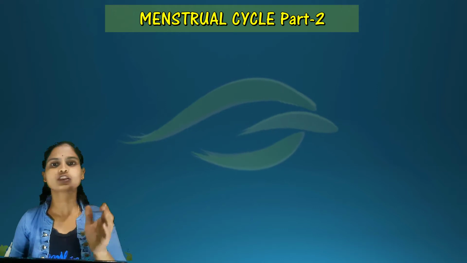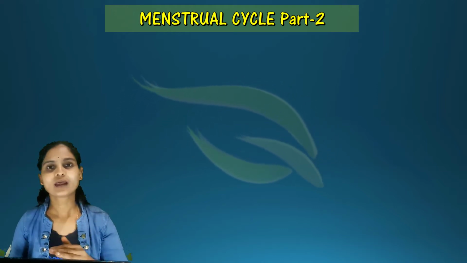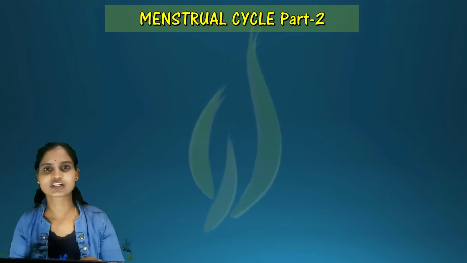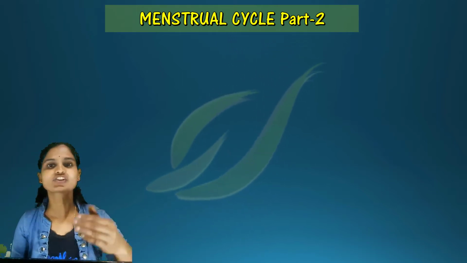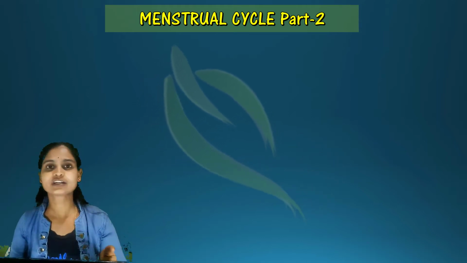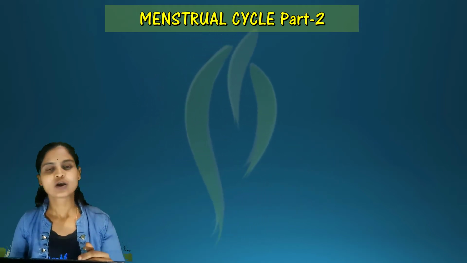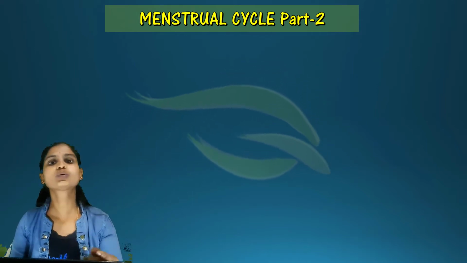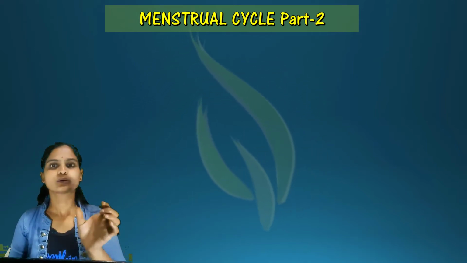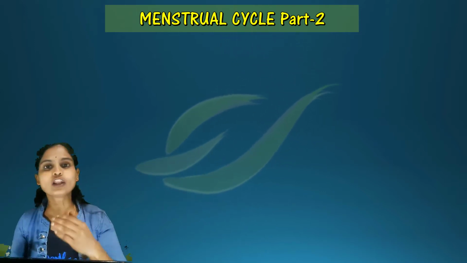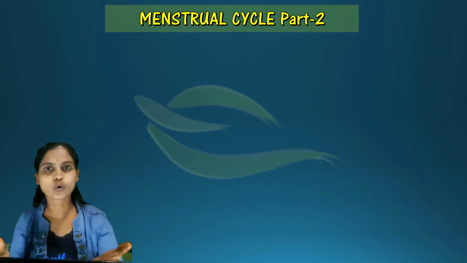It will be for 3 to 5 days, where the uterine endometrium wall will degenerate and results in shedding of blood through the vagina. The next phase is the follicular phase. The follicular phase will start from the 6th day to the 13th day. During the follicular phase, the follicles will start growing.